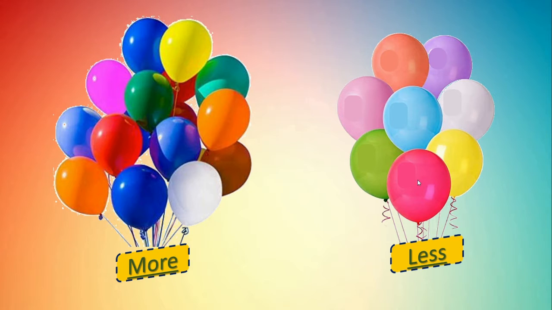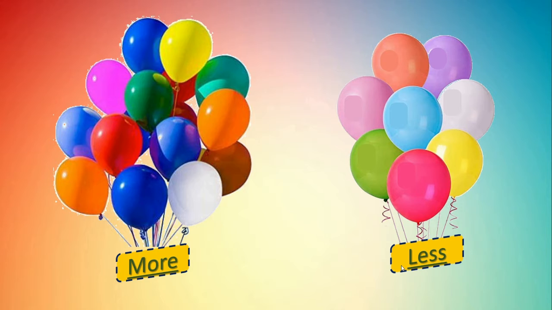Here we can count, this is 1, 2, 3, 4, 5, 6, 7, 8. Here only 8 balloons we can find. But here in the first bunch you can see more balloons. They are more than 8, isn't it? So this is more, a big bunch. And this is less, that is small one.